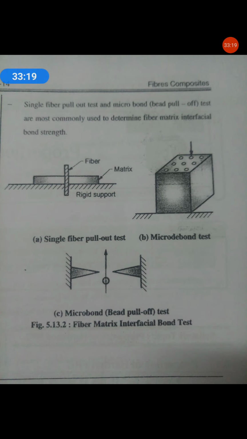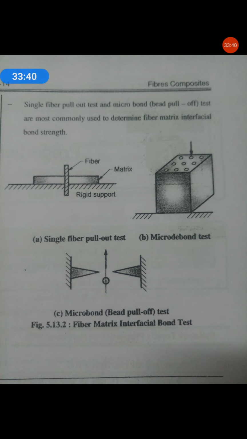Now the second is the micro debond test. In the micro debond test, you have some drops of the concrete matrix cured in place on an individual fiber. Then the bead is restrained by opposing knife edges. Just leave this one because this is not in your syllabus.